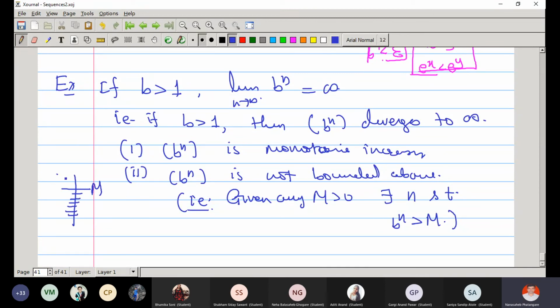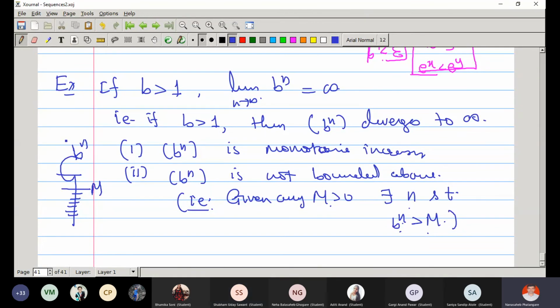That means if somebody gives you any number m, you can always produce n such that b raised to n is greater than that. That's why it is not bounded above. That you need to prove. What is that n? So n depends on what? On b and m.